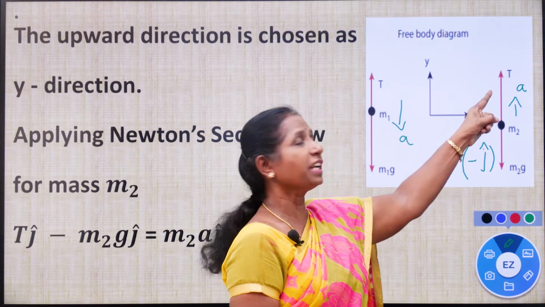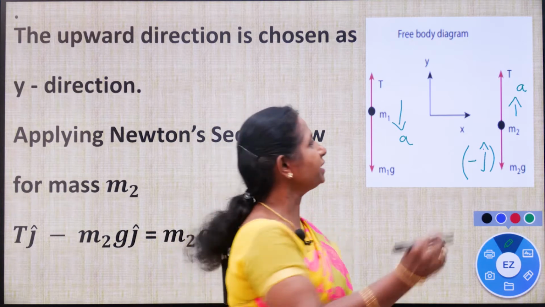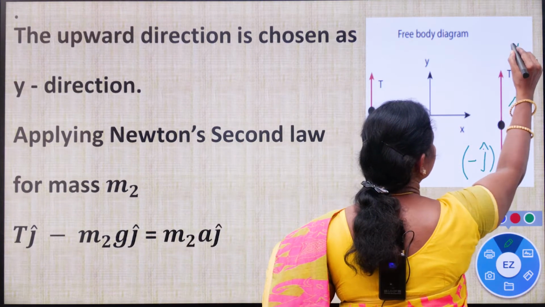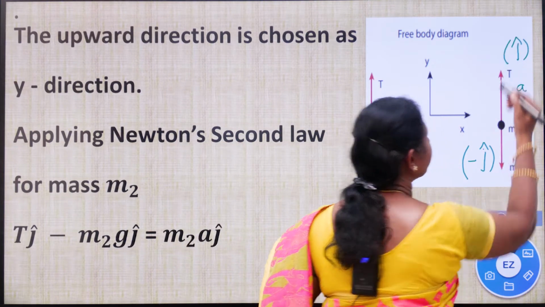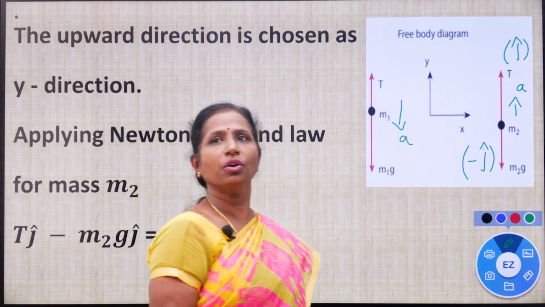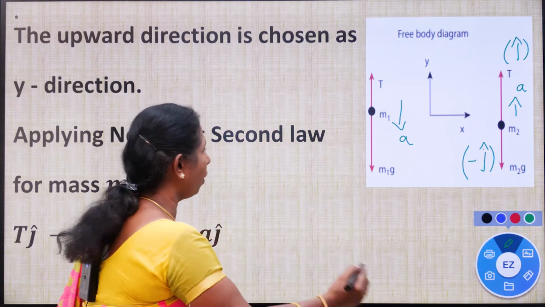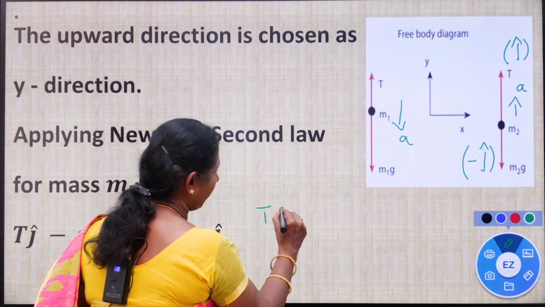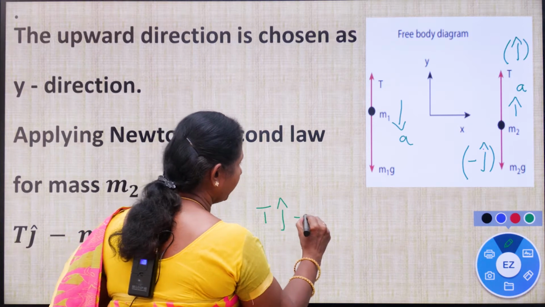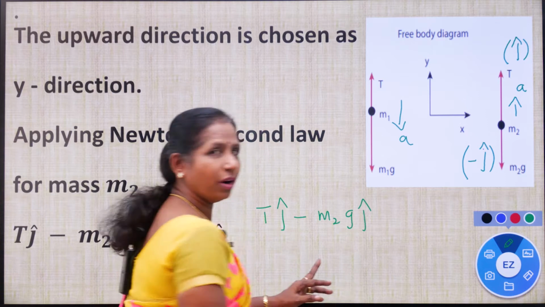Tension is acting in the upward direction. This is the positive y direction. What is the unit vector acting in this direction? J cap. So this is the unit vector acting along the y direction. So how to write the vector? T into j cap. So the force is T j cap in the upward direction minus m2g j cap in the downward direction.